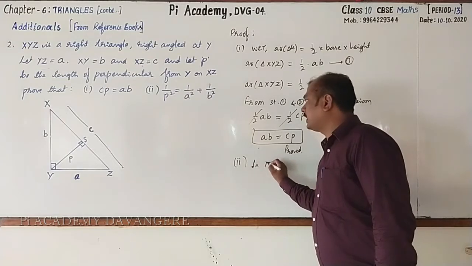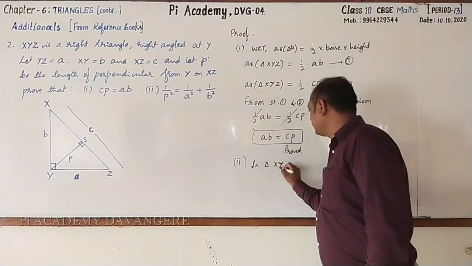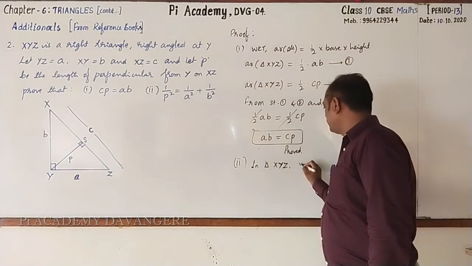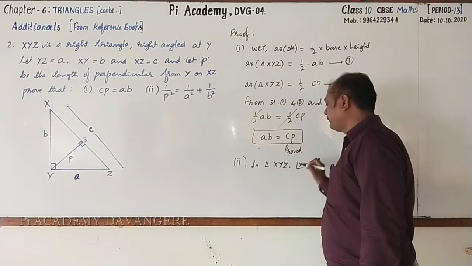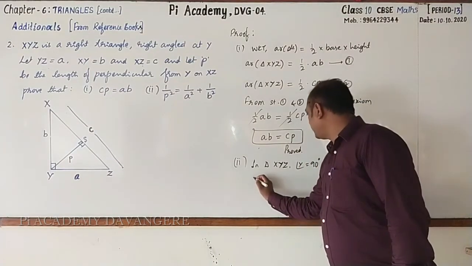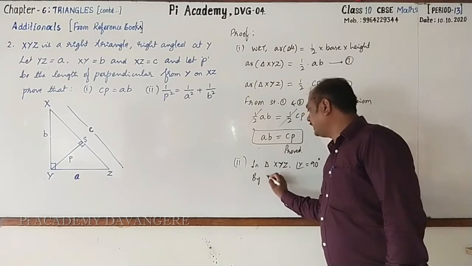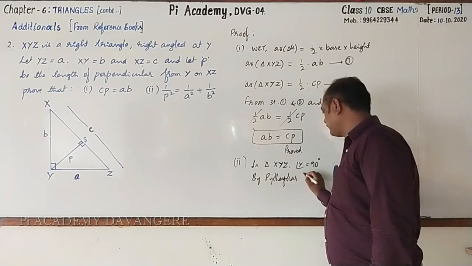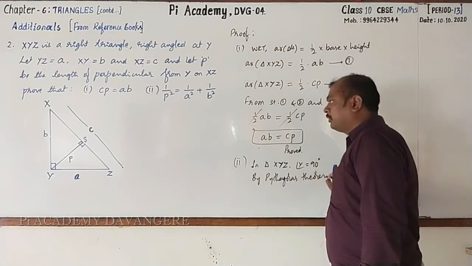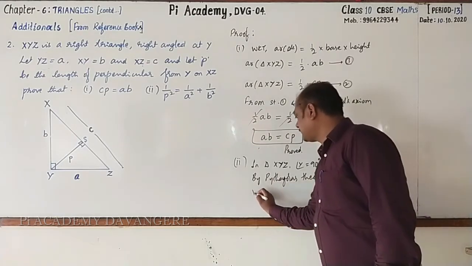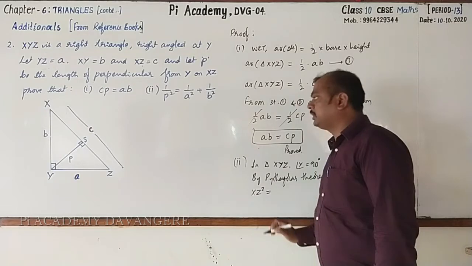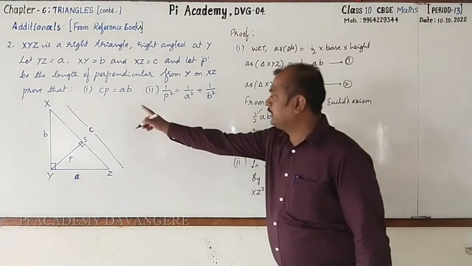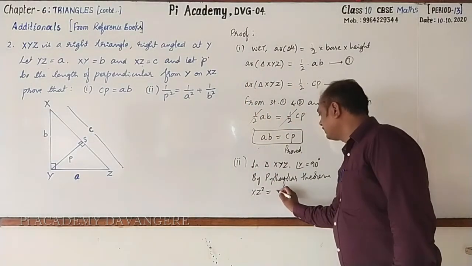I'll take the triangle X, Y, Z. In that, Y is 90 degrees. Then, by using Baudhayana's theorem, nothing but Pythagoras theorem, how do you go for writing? XZ square is equal to XY square plus YZ square.